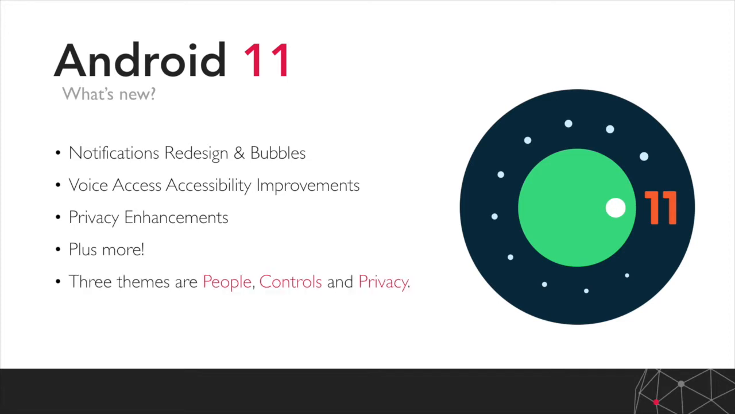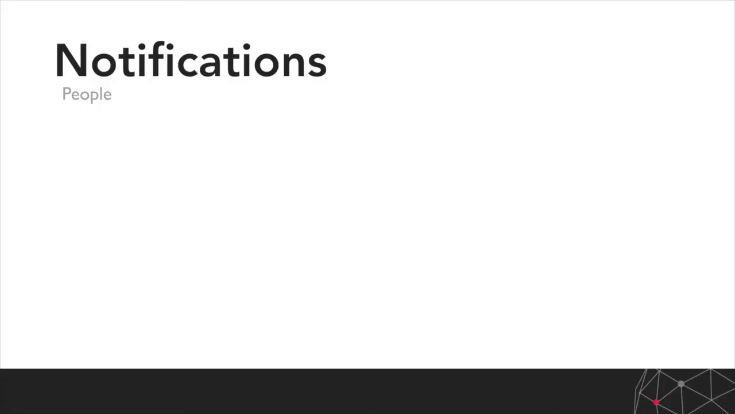Now, Google have identified 3 core themes that really underpin Android 11, and those are people, controls, and privacy. So let's jump right in. First, I want to talk about people. So there have been some design changes around notifications.